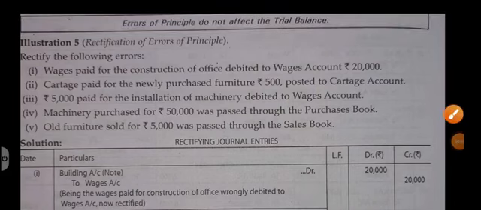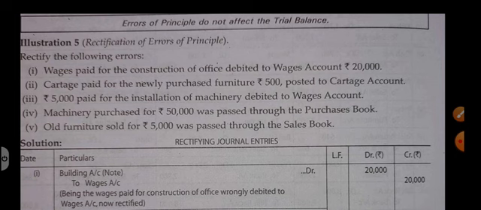Good morning, dear students. So we were doing the chapter Errors and Their Rectification, and today we will do illustration number 5. In the previous lectures we have discussed that there are four types of errors: errors of principle, errors of omission, errors of commission, and compensating errors. Some errors affect the trial balance and some do not. Errors of principle do not affect the trial balance.